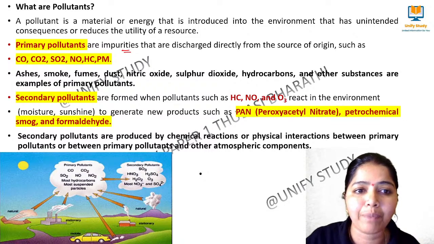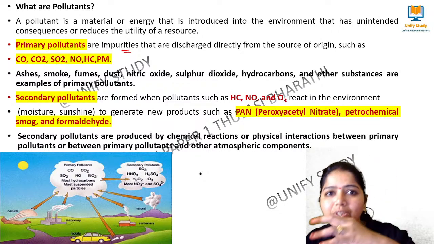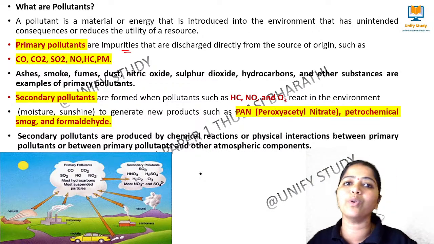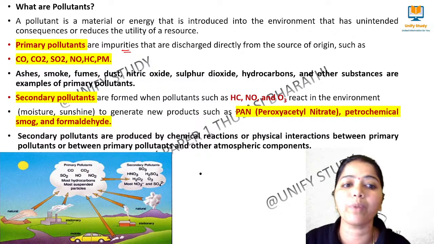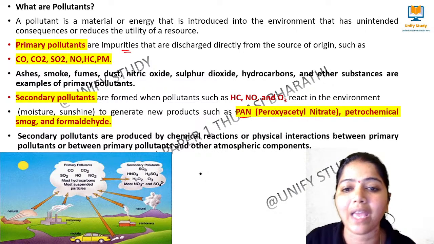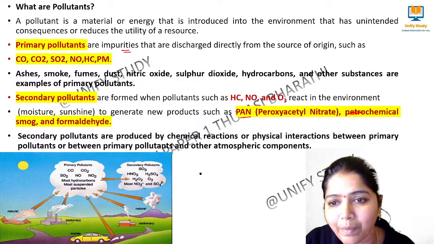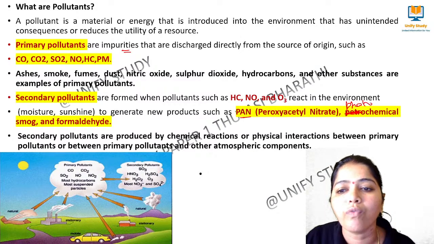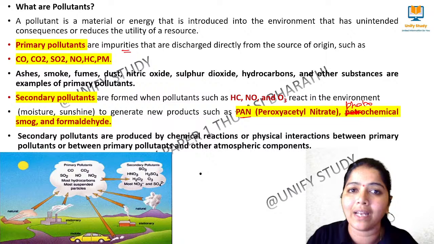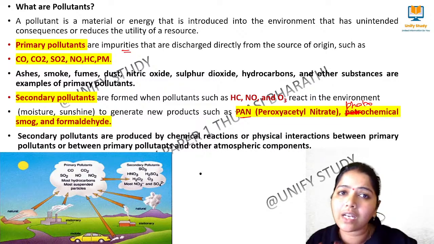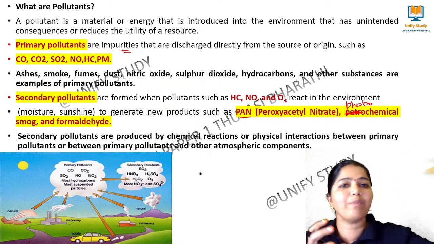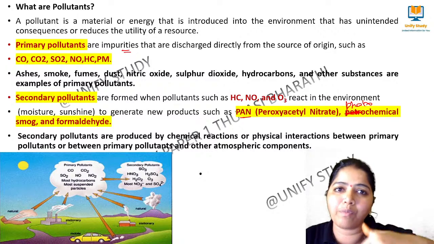When these primary pollutants combine with the atmosphere, secondary pollutants are created. The most important secondary pollutants are PAN, peroxyacetyl nitrate, photochemical smog, and formaldehyde. These are the major secondary pollutants created when they interact with the atmosphere.